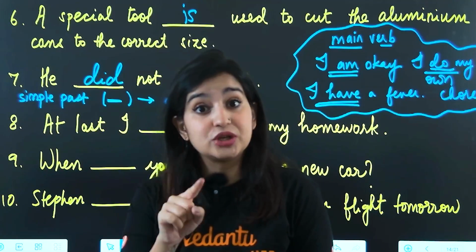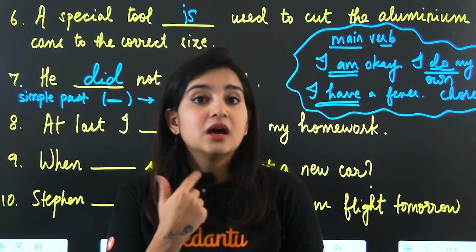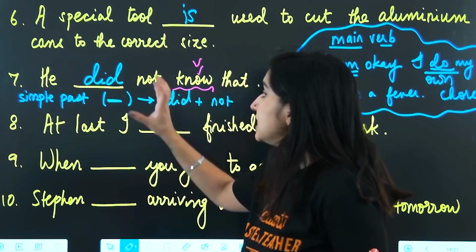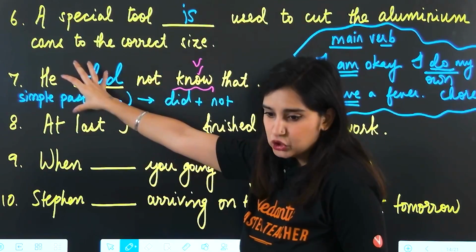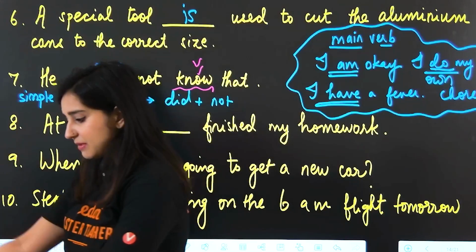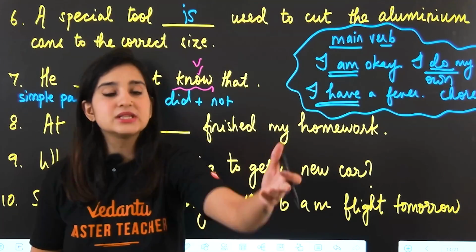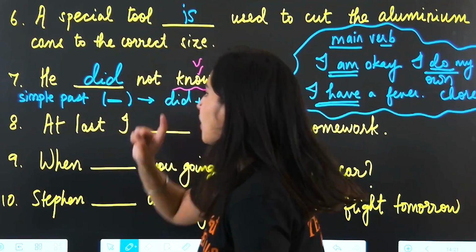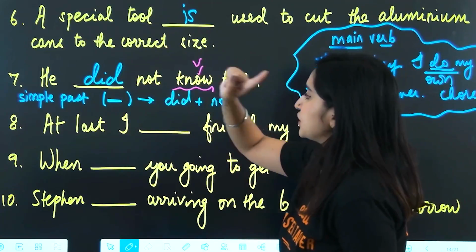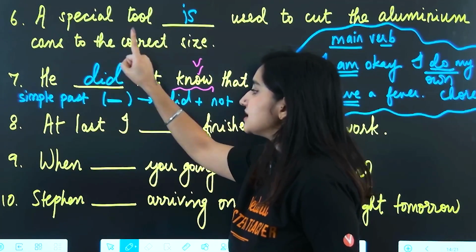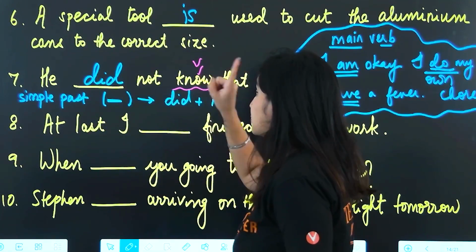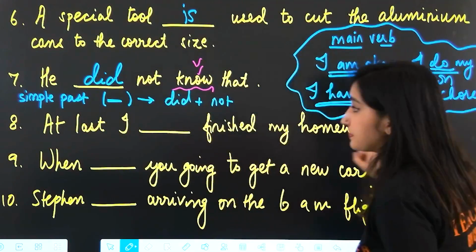We do not need to change the main verb to the past tense again, okay? We don't want redundancy in our sentences. Did is already doing that job, okay? Somebody cleaned the floor. You don't have to come again and clean after them again. Do something else, okay? So did already did the job. You don't have to do it again with the main verb. You've already indicated that this sentence is in the past tense because of the use of the word did. So after that, you're going to use the V1 form, all right?